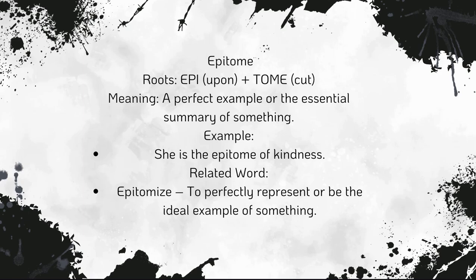Then we have epitome. Epitome is a very important word. Epi means upon, tome means cut. A perfect example or the essential summary of something. Like the epitome means the last summary, or the most important part or most important summary. Like she's the epitome of kindness. To perfectly represent or be an ideal example of something is called the epitome of something. Like we read a book and then there is some thought or some idea, so we say that this idea is the epitome of this book, or this particular reasoning is the epitome of this book.